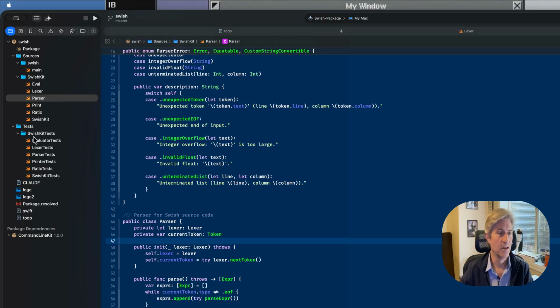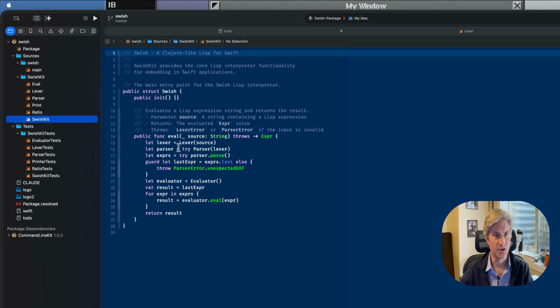Actually, let me go back a little bit. You saw that the REPL was invoking this, creating this Swish structure. That's our interpreter, and it calls this main function here. So this gives a good overview of what it's doing. It creates a Lexer, creates a parser with the Lexer, parses everything, checks for errors, and then it's going to create the evaluator, and it's going to go through every expression and evaluate it and return the result of the last expression.